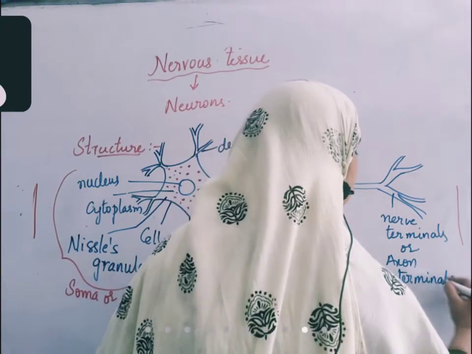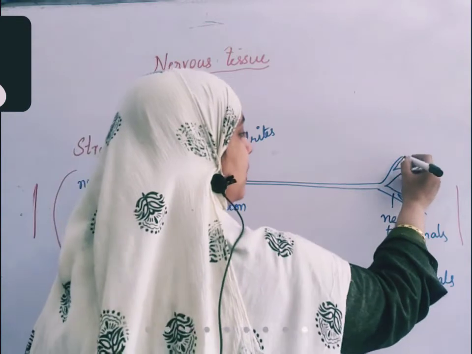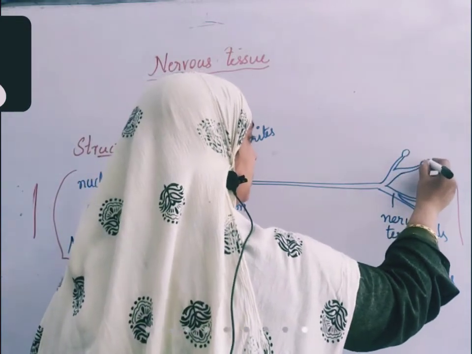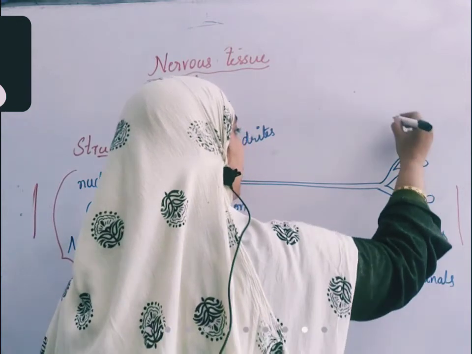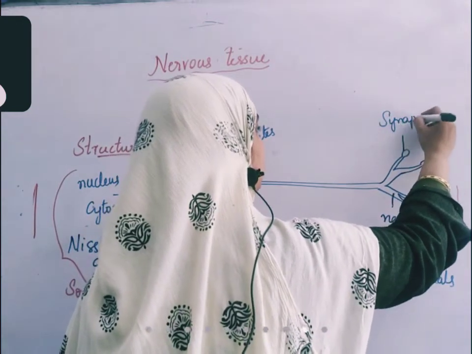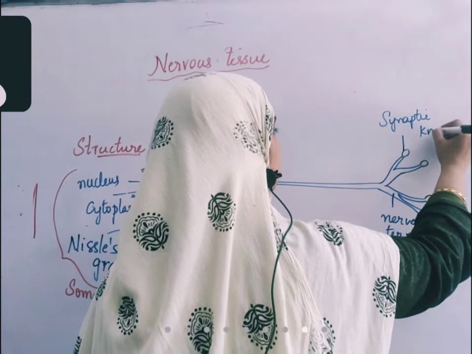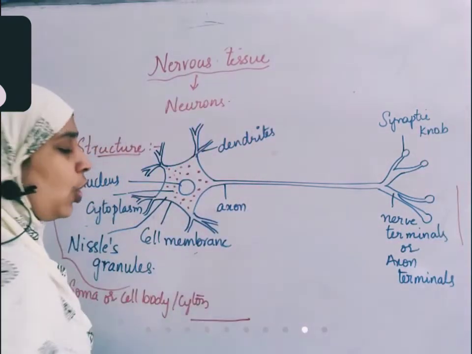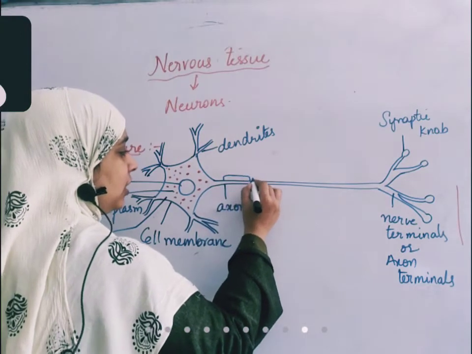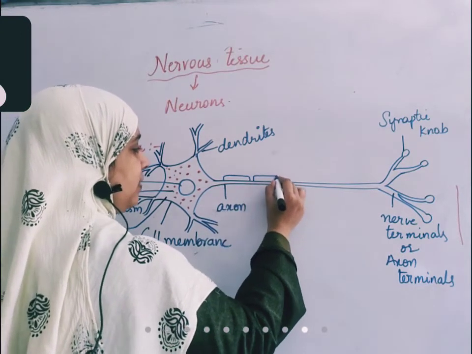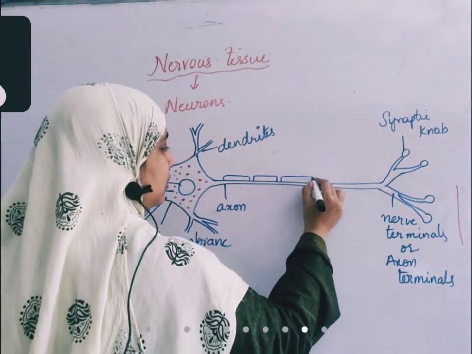Axon terminals have an ending that is somewhat bulged out like this. This is called the synaptic knob. This axon is covered by a sheath which leaves small gaps.